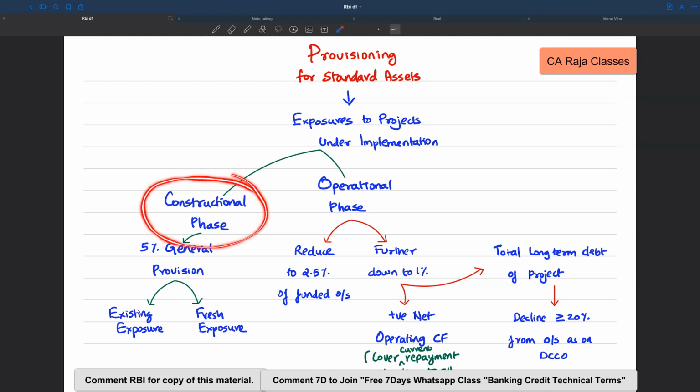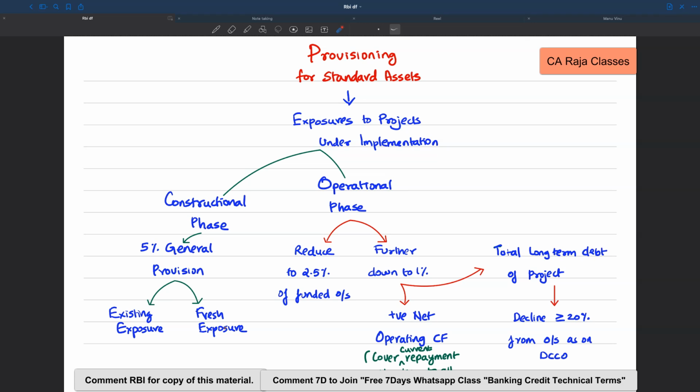One, it can be in constructional phase, and two, it can be in operational phase. That is, once the implementation is done, it comes out of constructional phase and gets into the operational phase. But here the provisioning is slightly unique. In the constructional phase, banks have to make 5% general provision for the existing exposures as well as fresh exposures.